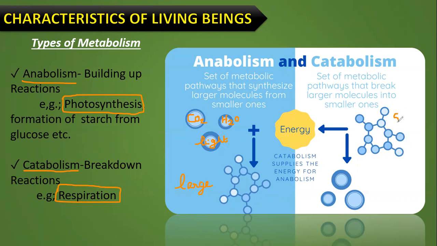So this is the large molecule. Imagine this is starch or glucose. Okay, this is starch or glucose, and this has been broken down into simple molecules, for example, like carbon dioxide, then a molecule X, molecule Y. So it is a breaking down process. Okay, breaking down into small components. So what is anabolism? It is a set of metabolic pathways that can synthesize larger molecules. And what is catabolism? Set of metabolic pathways that break down large molecules into simple molecules. Hope it's perfectly clear for everyone.